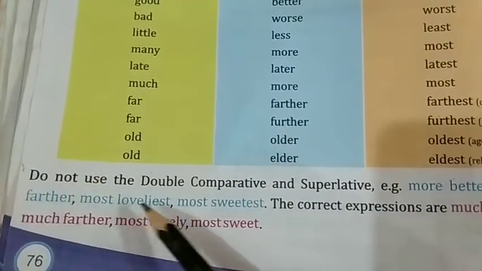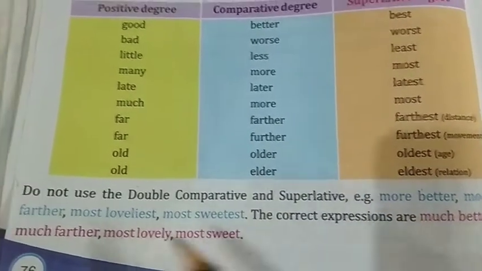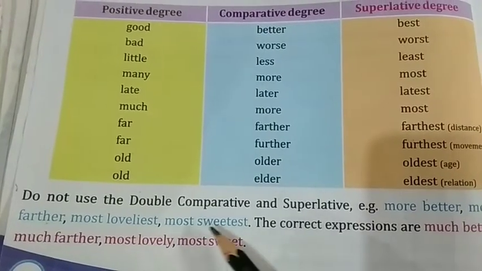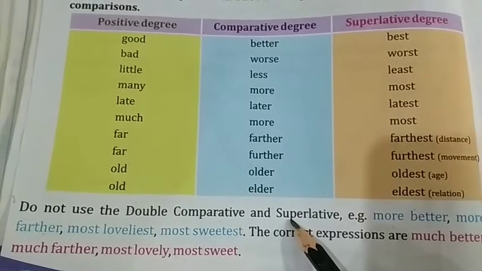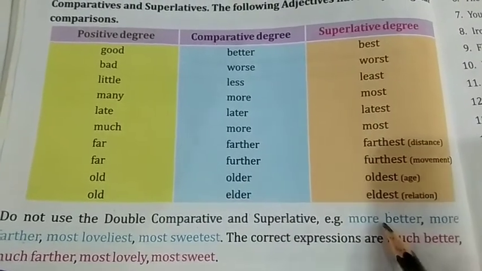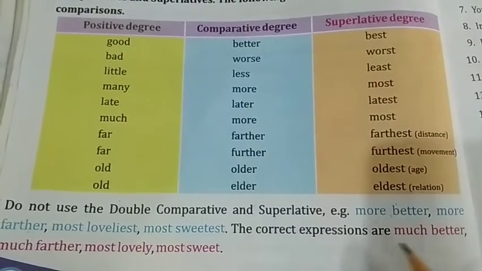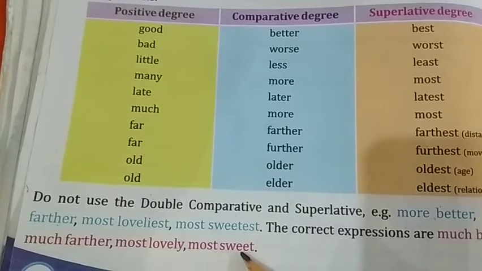Then do not use the double comparative and superlative. More better, more farther, most loveliest, most sweetest. Like that we cannot double the comparative and superlative. Better is already in comparative, right? Then again you cannot add more. Okay. The correct expressions are much better, much farther, most lovely, most sweet. Okay.